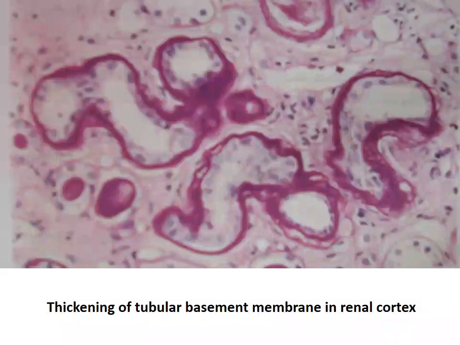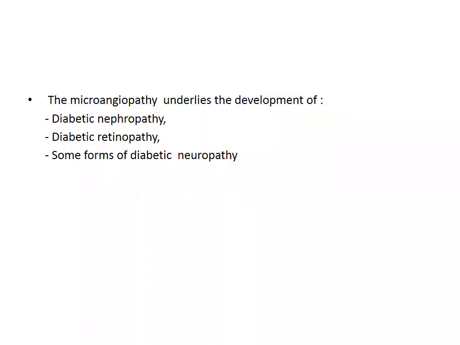This is the microscopic picture of the kidney, which shows the renal tubules. Here you can see the renal tubular basement membrane, which is markedly thickened, highlighted by PAS stain. So diabetic microangiopathy leads to the development of diabetic nephropathy, diabetic retinopathy, and some forms of diabetic neuropathy.